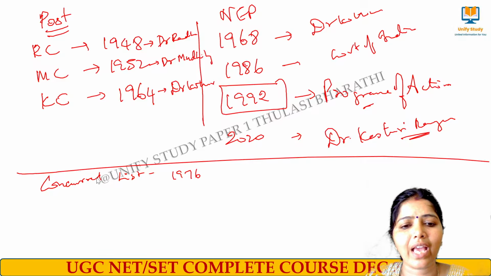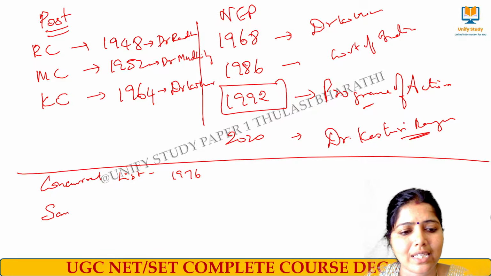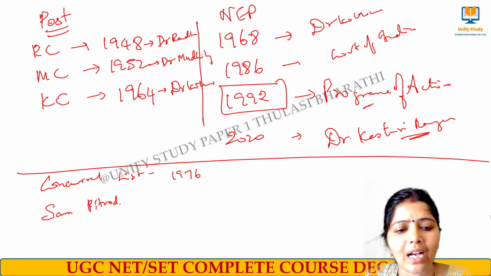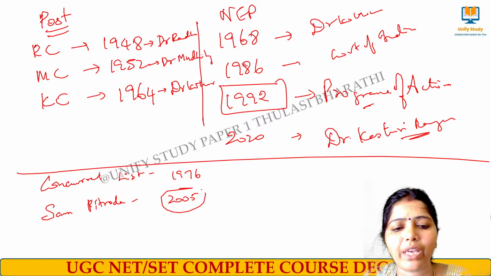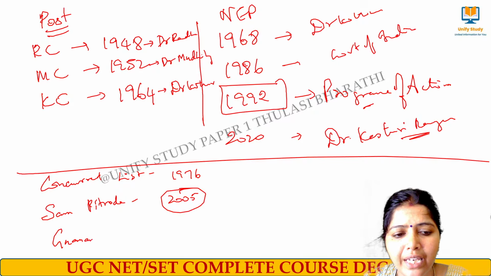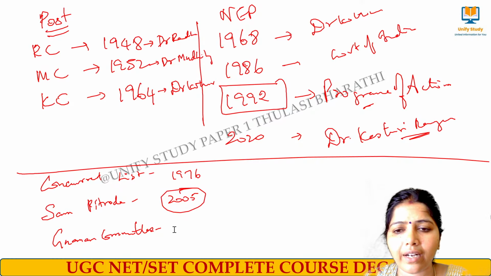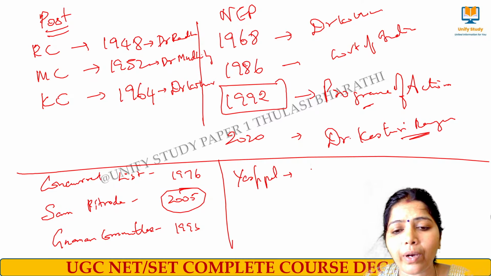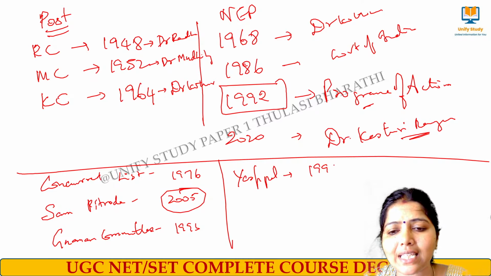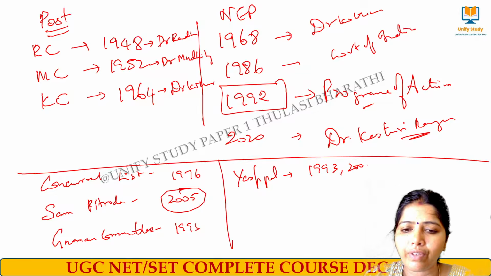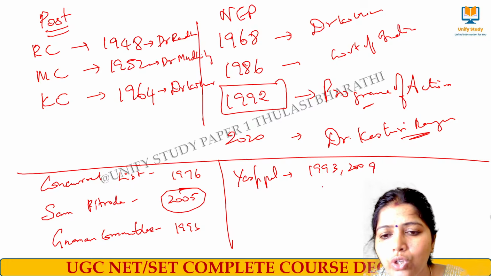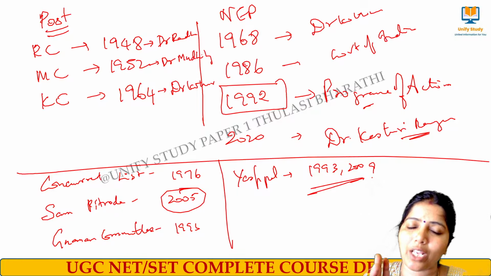And then we have the Sam Pitroda commission in the year 2005. He worked on the knowledge sectors. And then we have the Yash Pal committee. We have two Yash Pal committees, one in the year 1993 and another one in the year 2009. So two committees were there with respect to the Yash Pal committee.